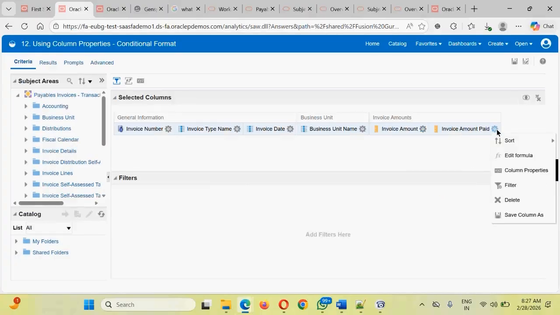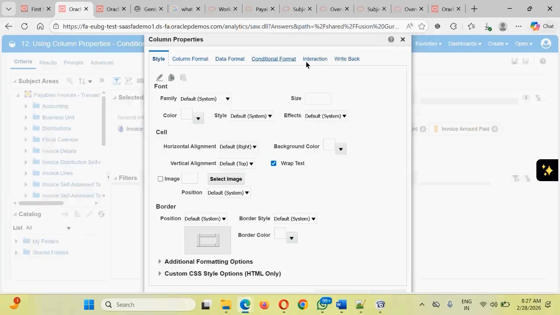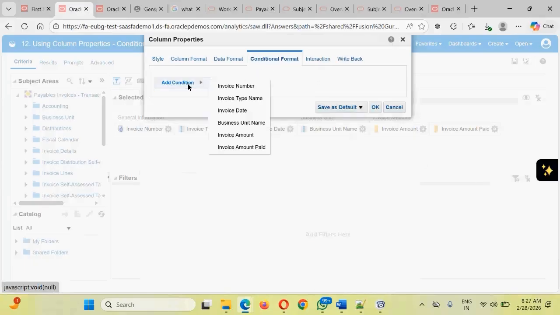Let's suppose here I have not added one, so let's add it here. Click on the column properties, go to the conditional formatting, click on add condition. Based on what?